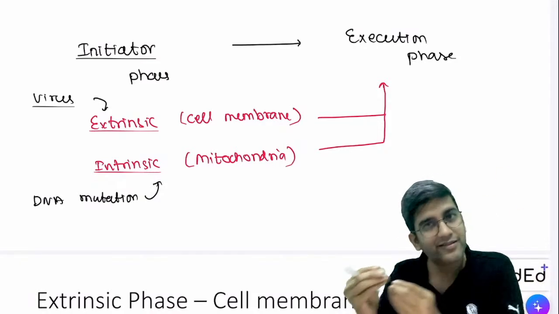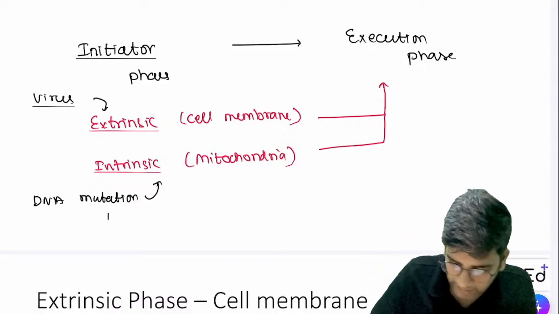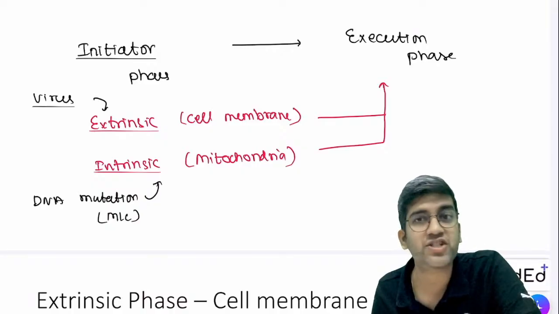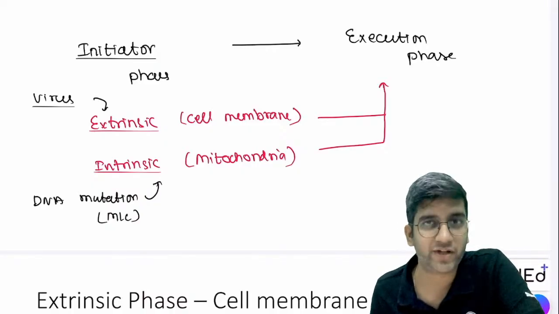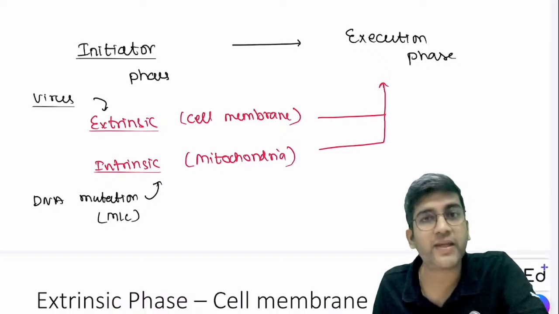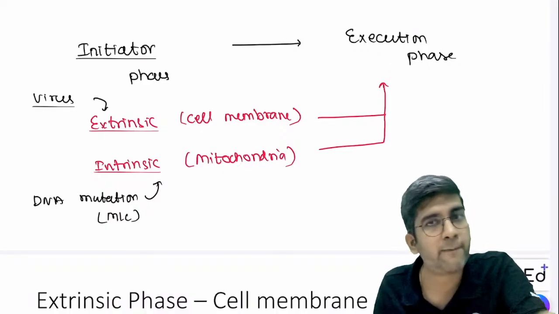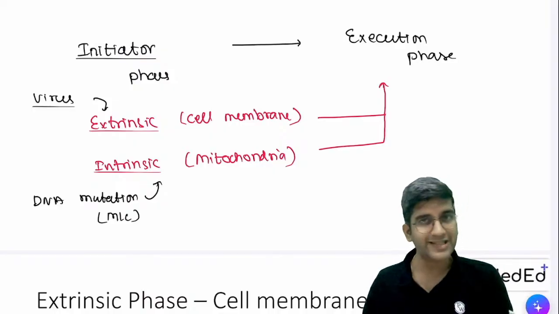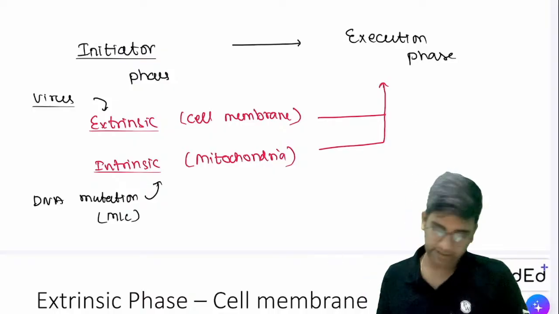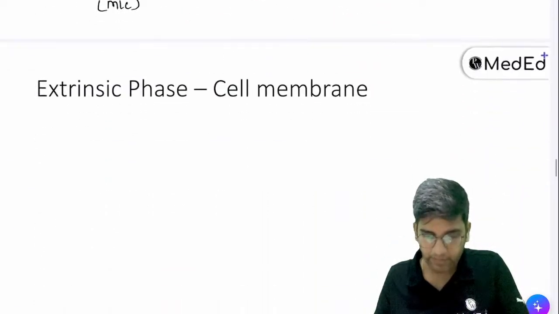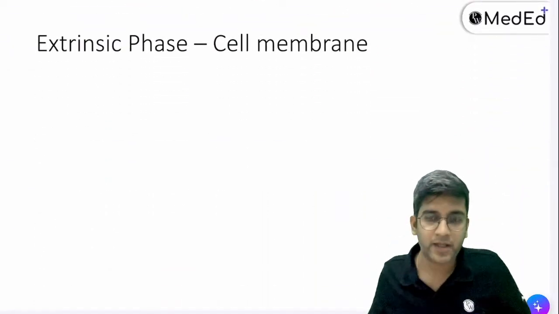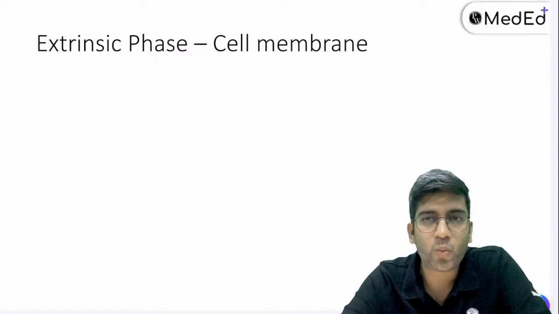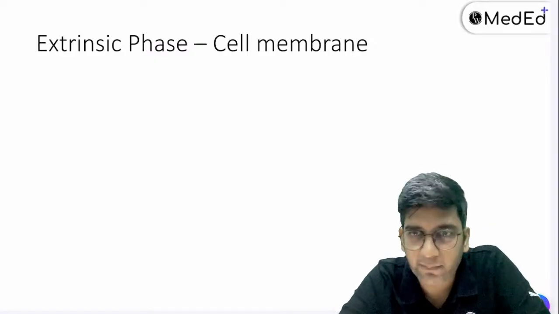It will be corrected. Cells will die, cells will not die, right? This is undoubtedly the most common, though it's not significant. It may be very silent mutations, but mutations are very, very, very common compared to viral infections, right? So that's why the intrinsic pathway is the most common initiator phase compared to the extrinsic pathway, but both of them do exist. Fine, perfect. Because DNA mutations are not noticed, we generally ignore that. Fine, perfect, great. Now let's go to extrinsic or the cell membrane mediated pathway. Okay. What we will do in both understanding of intrinsic and extrinsic is we learn what is normal first with a simple example.